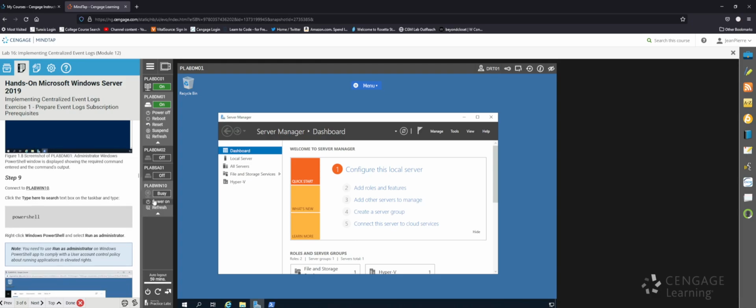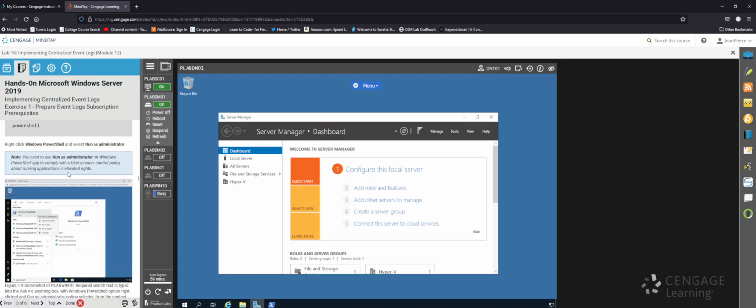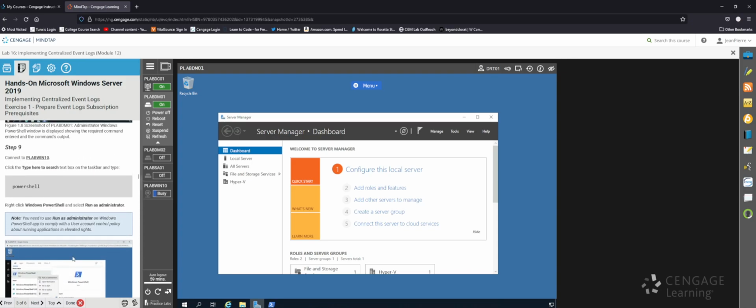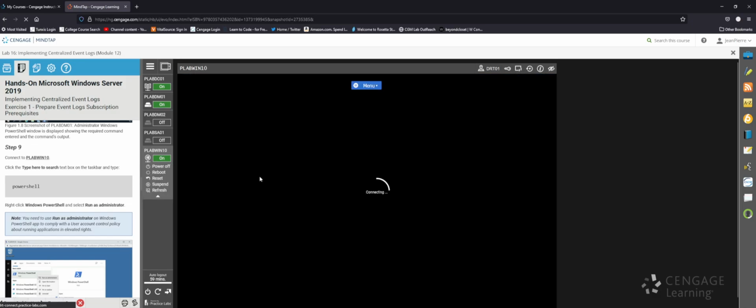They want us to minimize this window and keep dashboard open, and now on step 9 we're going to go to the user machine, PLAB Win10, and power that on, and then open up PowerShell. But they want us to type in PowerShell in the Windows search option, right here, but on the PLAB Win10 machine. As it turns on, I'll give it a second, and then I'll open up PowerShell. Okay, that one turned on pretty quick. So I'll just click on that.